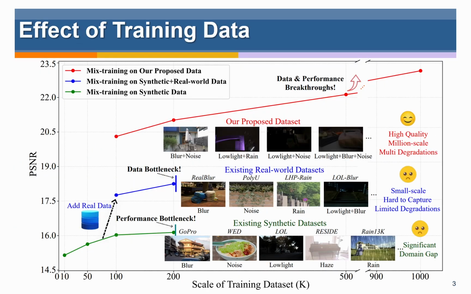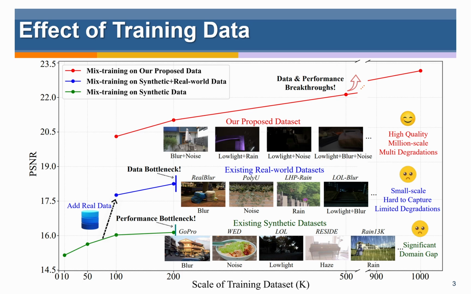In this paper, we first conduct a detailed analysis of how synthetic and real-world datasets affect the performance of universal image restoration. The green line indicates that models trained on synthetic data perform poorly in real-world scenarios, as the domain gap limits the performance. In contrast, the blue line shows that incorporating existing real-world data leads to a significant performance improvement, though the limited amount of real data still constrains the upper bound of performance.